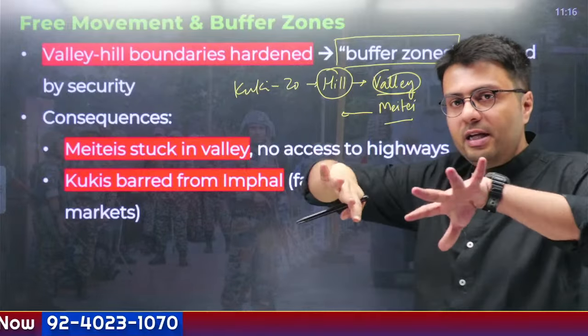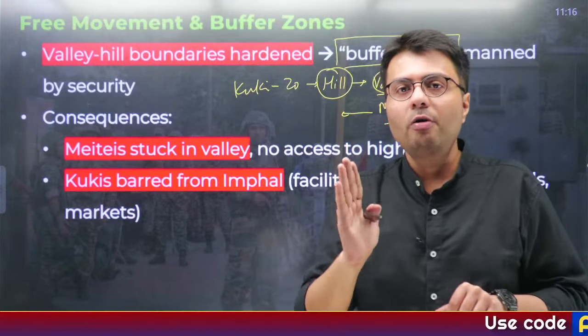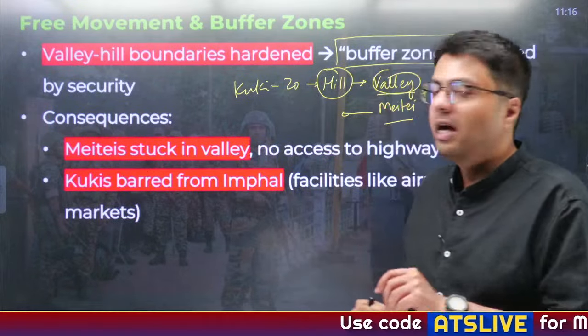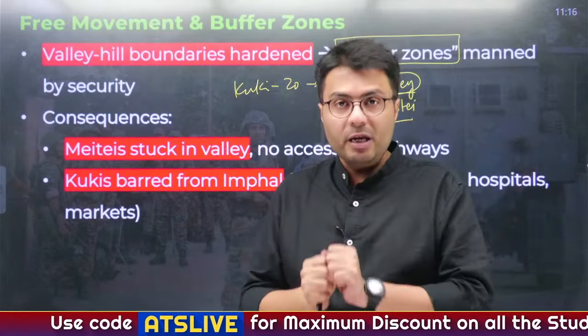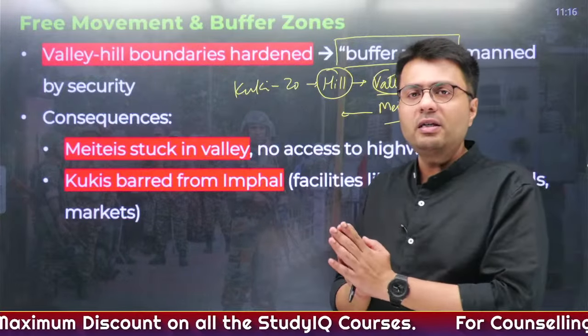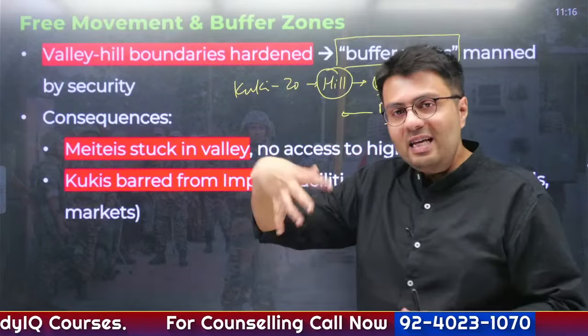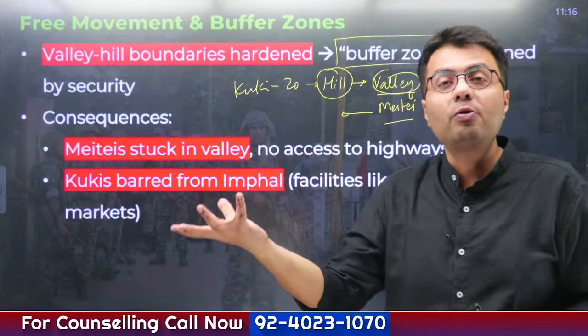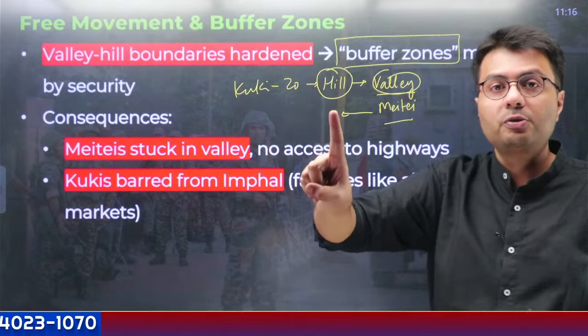To separate these two warring communities, the government set up a buffer zone with deployment of security agencies, and the consequence of this has been faced in the entire economy of Manipur. For example, most of the highways constructed in Manipur are in and around the hill regions. These hill regions are dominated by the Kuki-Zo community, so members of the Meitei community can't access the highways. This is the first problem.